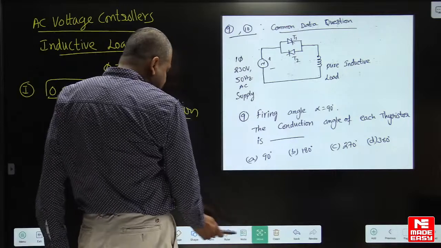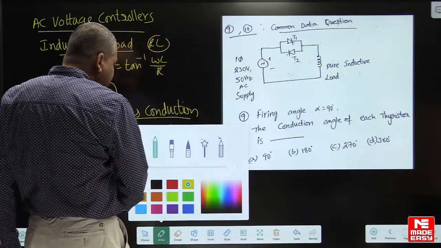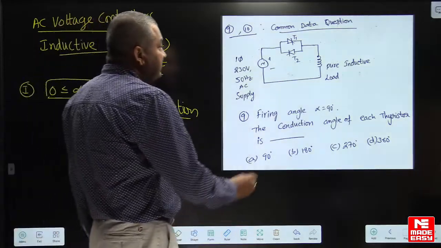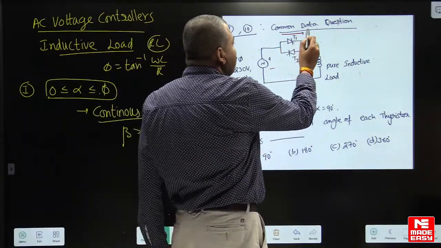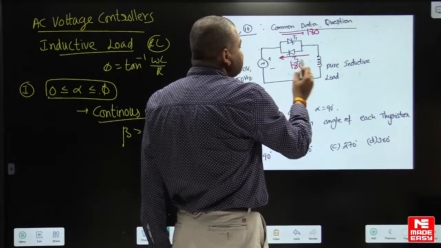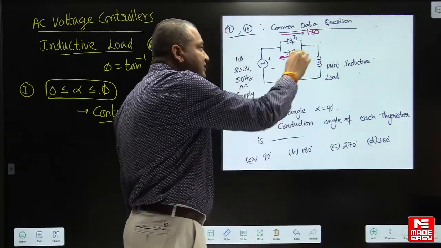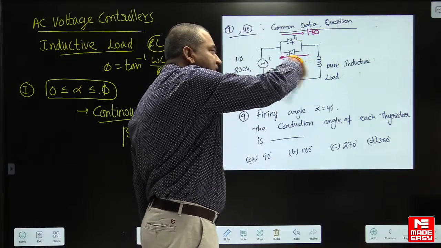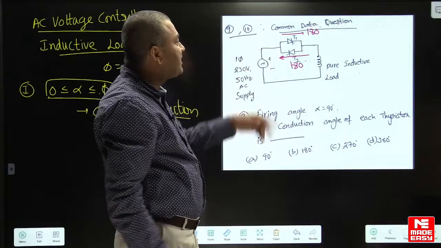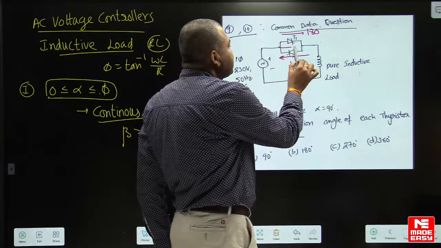Continuous conduction means, what is the meaning here? This thyristor will conduct for 180 degrees, this thyristor will conduct for 180 degrees, then only you will get continuous current. 180 degrees positive current, 180 degrees negative current. That means two anti-parallel SCRs will behave like a short circuit.